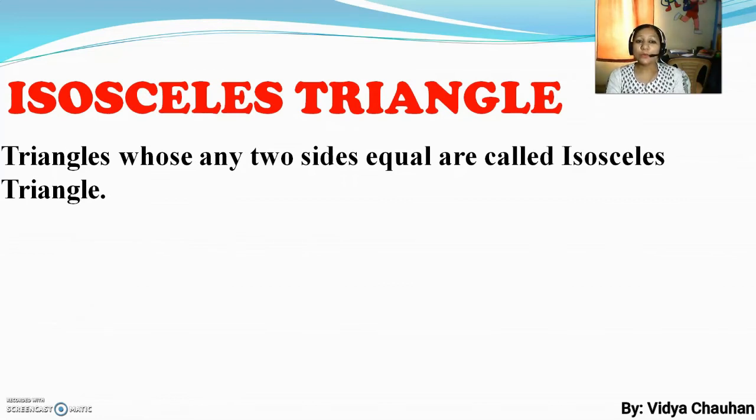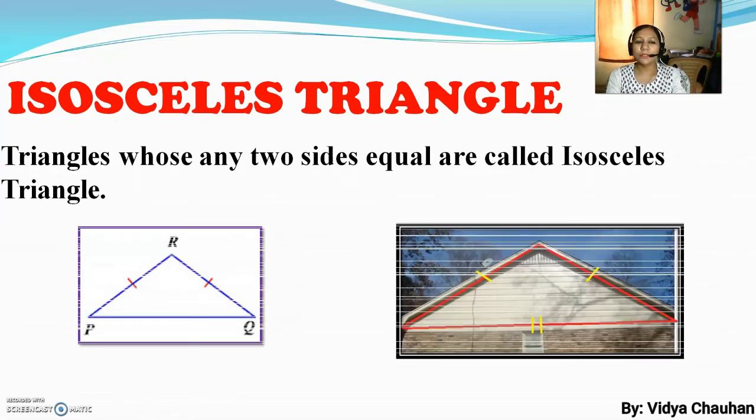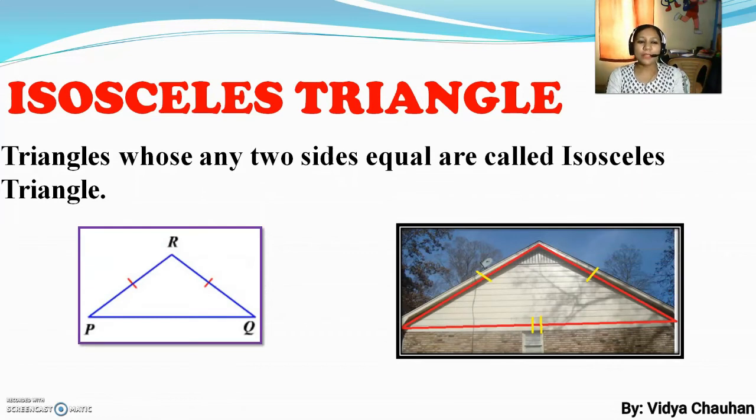Triangles whose any 2 sides are equal, it can be any of the 2. So a triangle whose any 2 sides are equal is called an isosceles triangle. Here you can see there is a triangle PQR in which 2 sides PR and QR are equal. Since 2 sides are equal, and the third, you can clearly see, PQ is quite bigger than PR and QR, that means it is unequal. So this is an isosceles triangle, and a real life example shown here is the rooftop of a house, again an isosceles triangle.